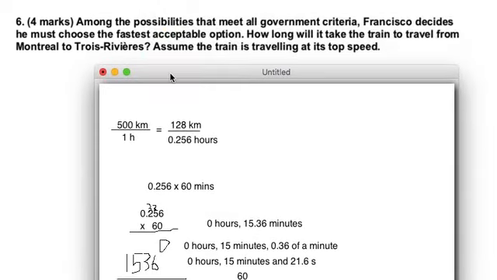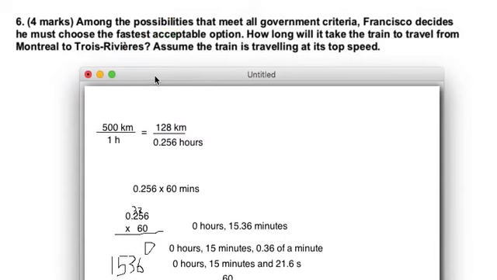All right. Now, really all that this question was asking was to set this up: 500 kilometers for 1 hour. That's the speed I got from question 1. And then 128 kilometers, that's the distance I got from question 2. Find the missing point in this proportion, and I'd get 0.26 hours if that's all it's asking. But in case you have to turn it into minutes and seconds, that's how you would do it.